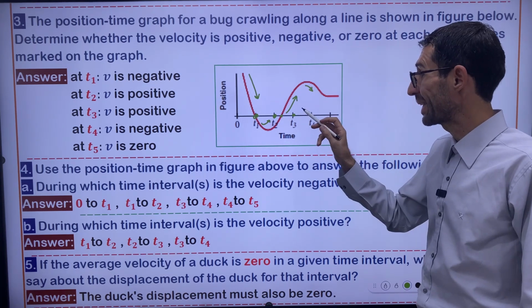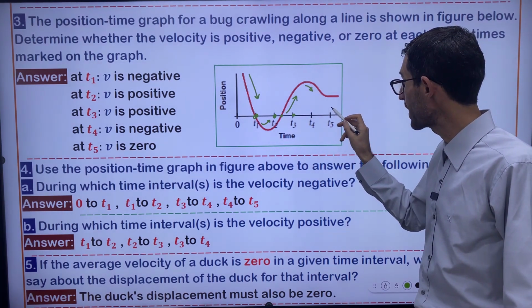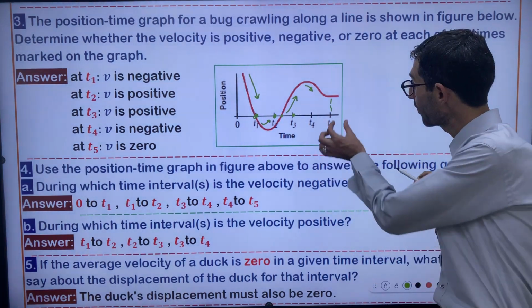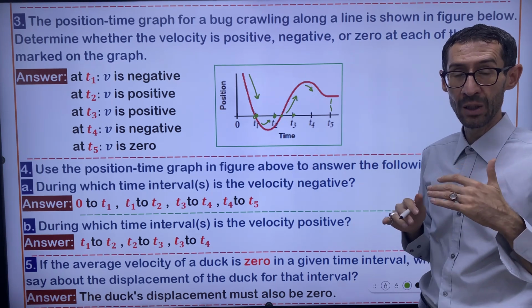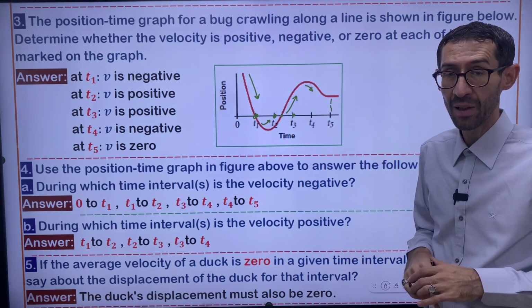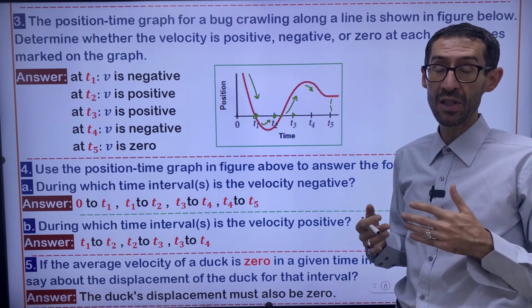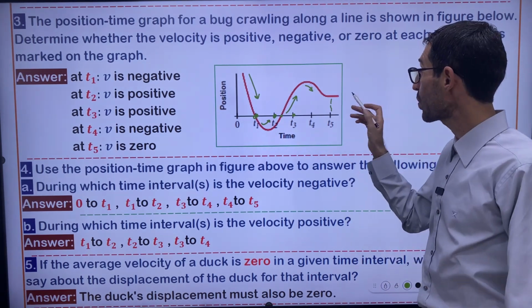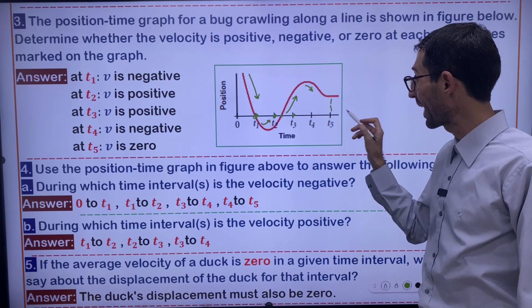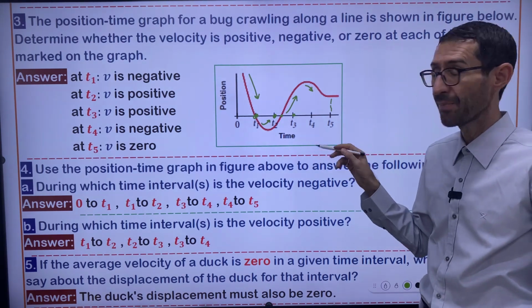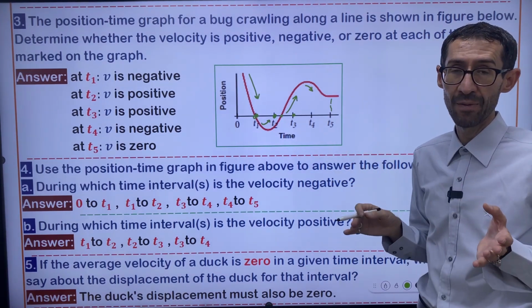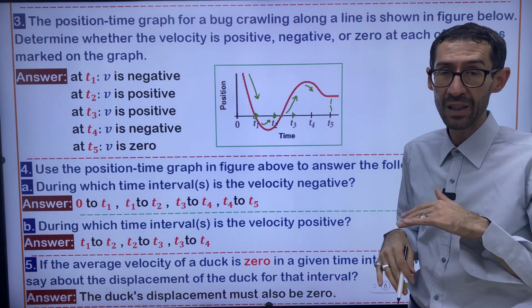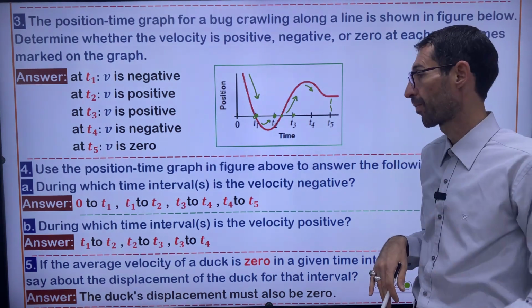What do you say about t5? At t5, this region especially, whenever you focus on the line, you see that the line is horizontal. There is no deviation. There is no deflection. That's why at this position and at this time interval t5, there's no velocity. Velocity is neither positive nor negative, but it's zero.